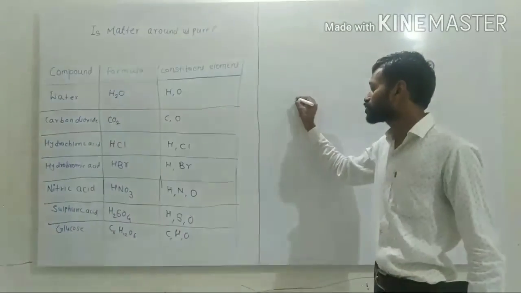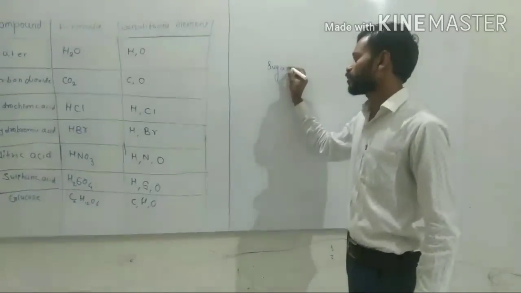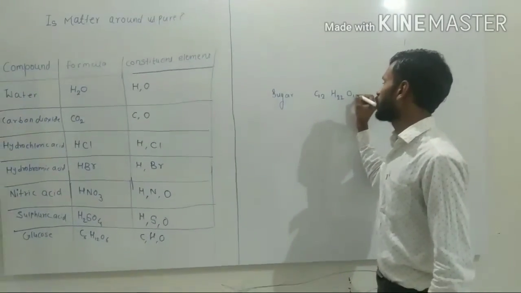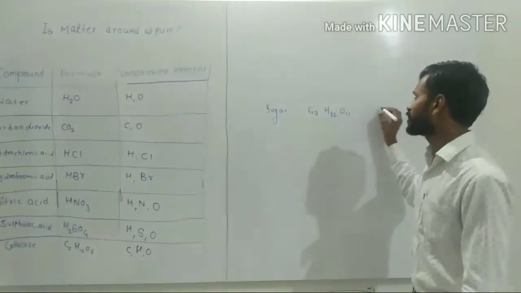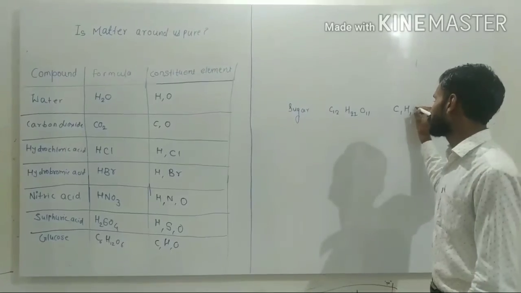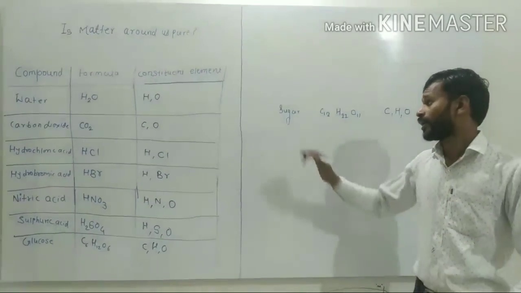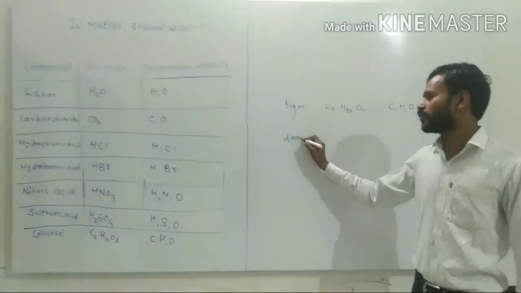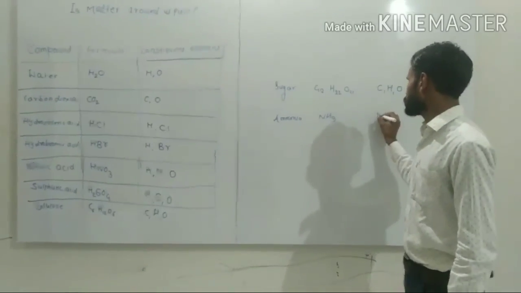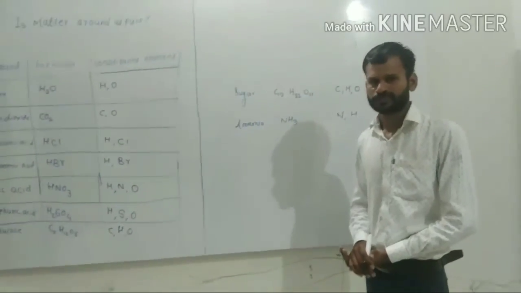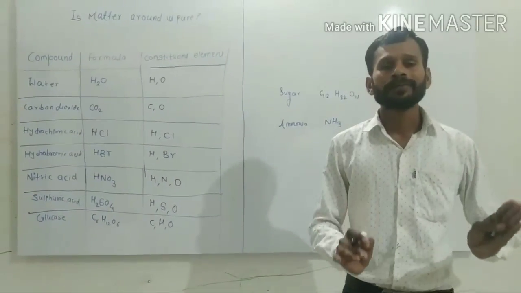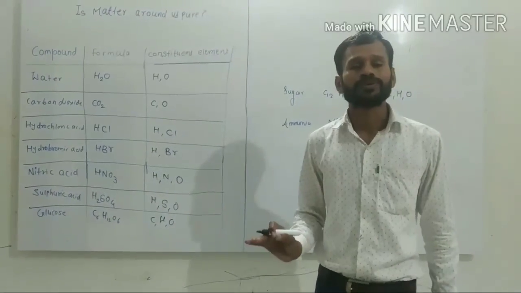Next example is sugar, with the formula C12H22O11, also three elements: carbon, hydrogen, and oxygen. Another example is ammonia, with the formula NH3, meaning nitrogen and hydrogen. Again, we have a number of examples related to compounds. So thank you.